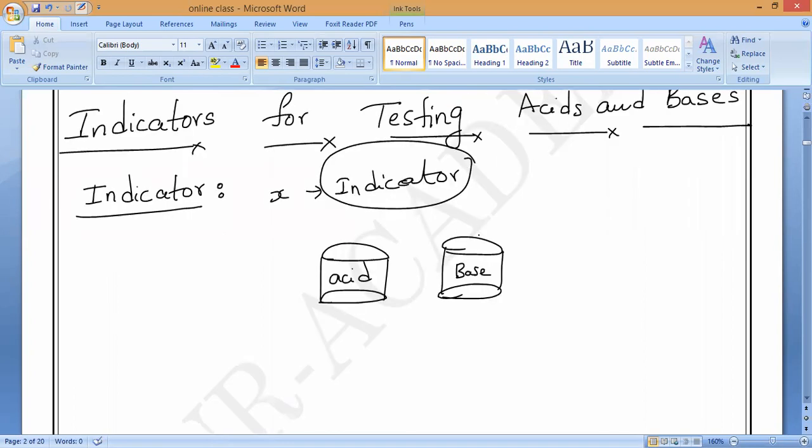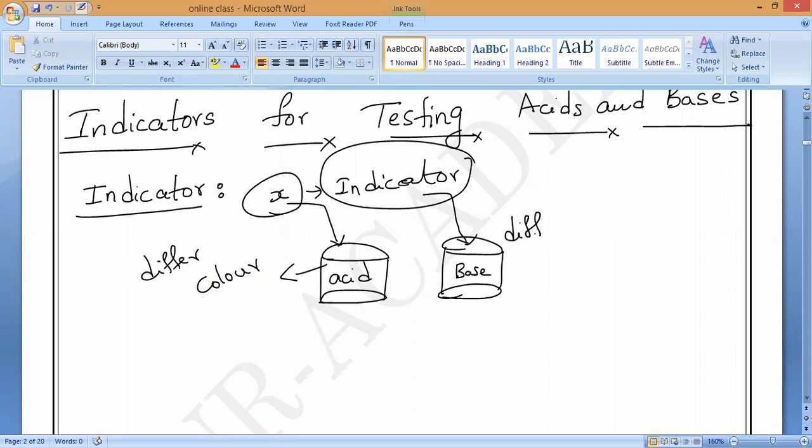No. Only a few substances we call indicators. If we keep this X substance in acid and in base, then it will show a different color with acid and a different color with base. That is what we should call an indicator.